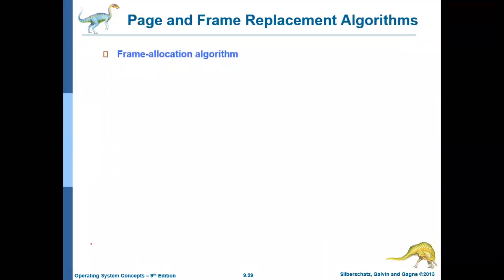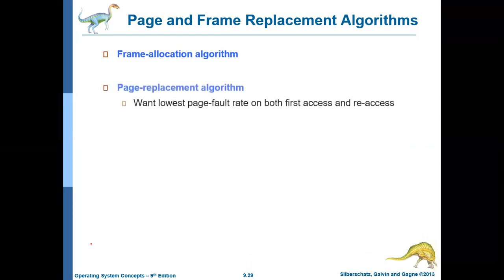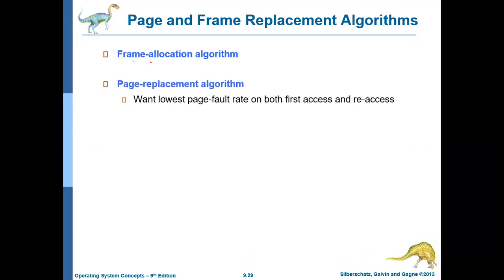This page replacement basically uses two algorithms. One is called the frame allocation algorithm, which identifies how many frames should be allocated for a particular process, and when there are no free frames, which frame should be moved to the hard disk and which should be brought in.